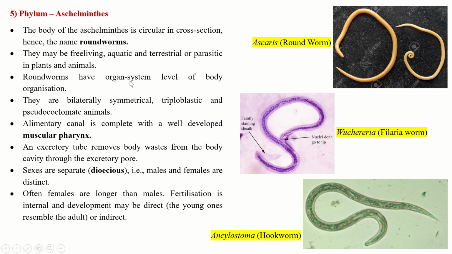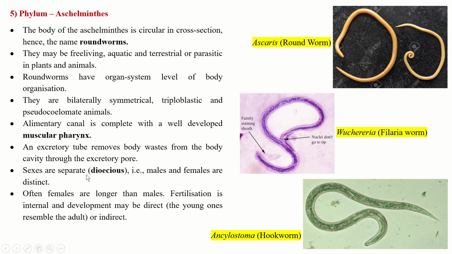Now roundworms have organ system level of body organization. They are bilaterally symmetrical, triploblastic and pseudocoelomate animals. Alimentary canal is complete with a well-developed muscular pharynx. They have a complete alimentary canal, digestive system. An excretory tube removes body waste from the body cavity through the excretory pores. They have excretory pores through which the body waste is removed.